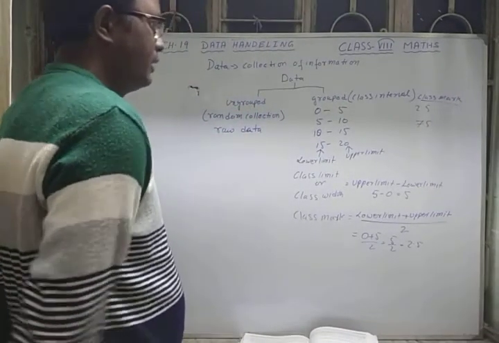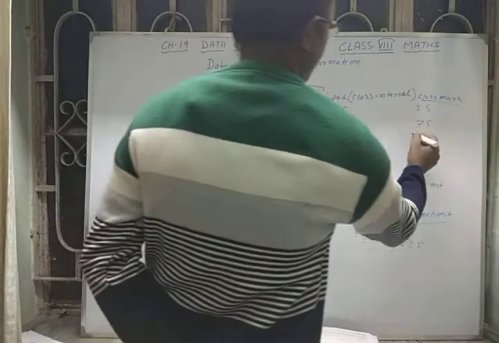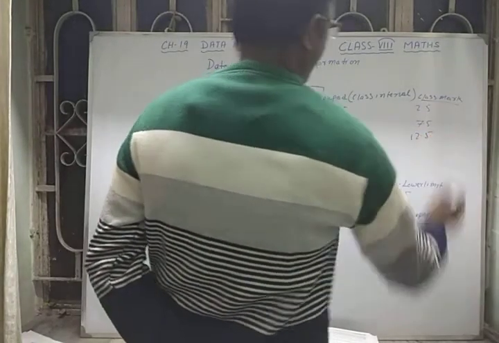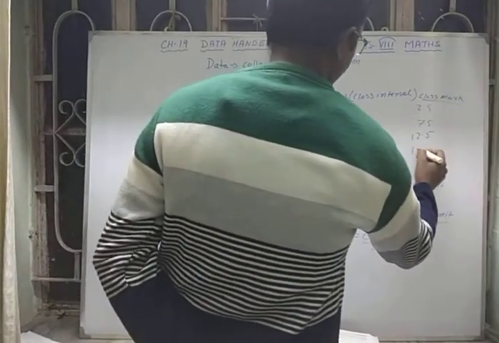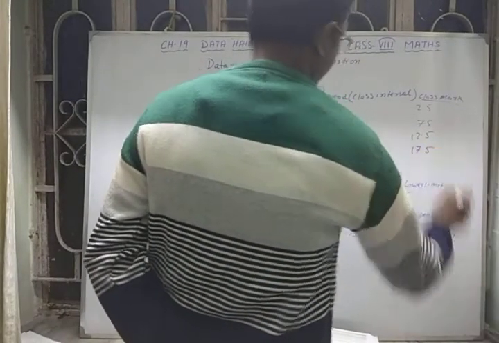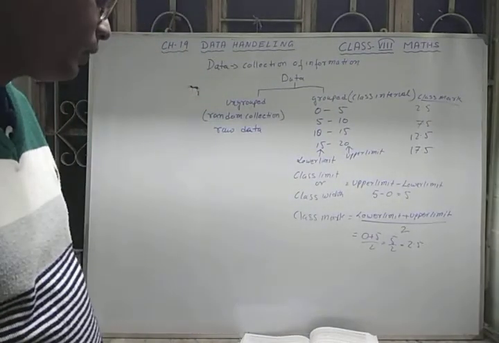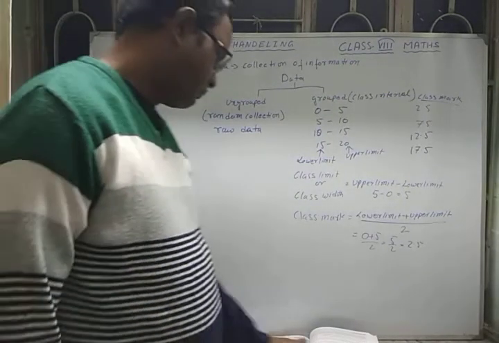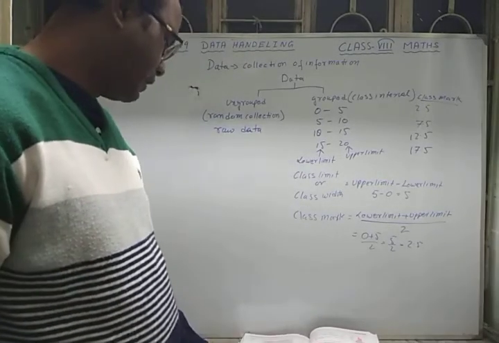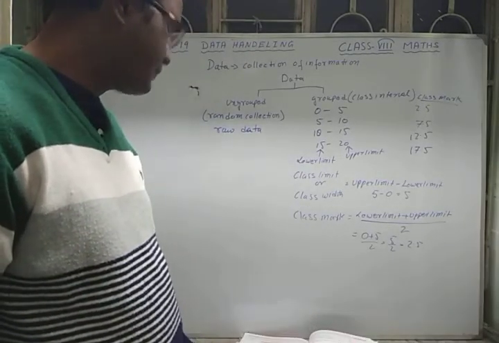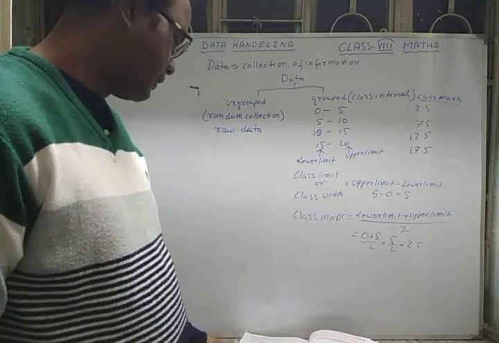Like this you have to do. Same way, 10 plus 15 is 25, 25 by 2 is 12.5. 15 plus 20 is 35, by 2 is 17.5. So this is called class mark. So we have to do these things, and we will do some questions from the exercise.